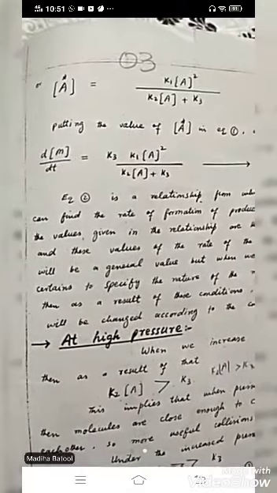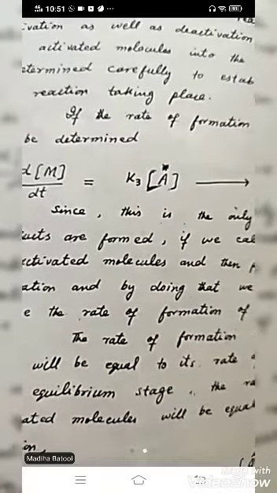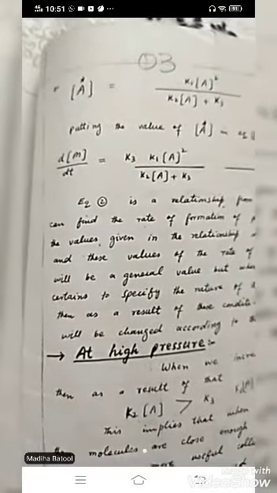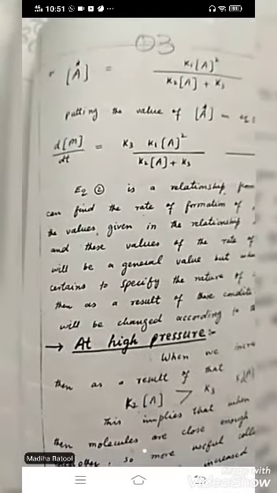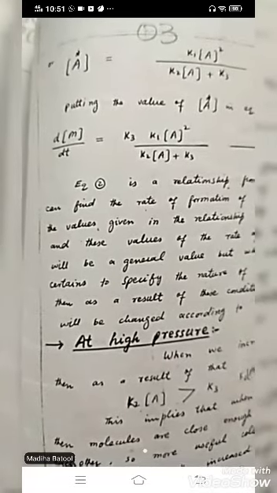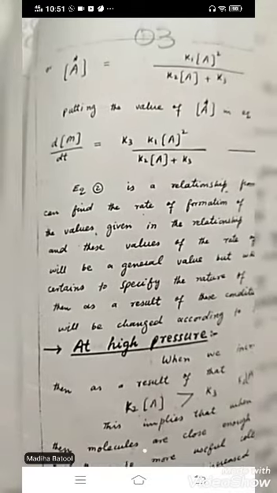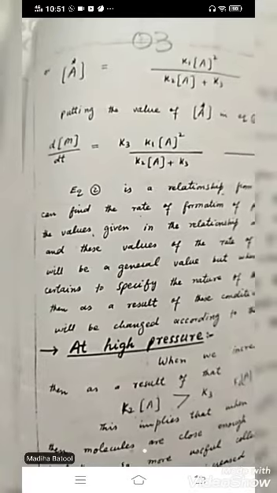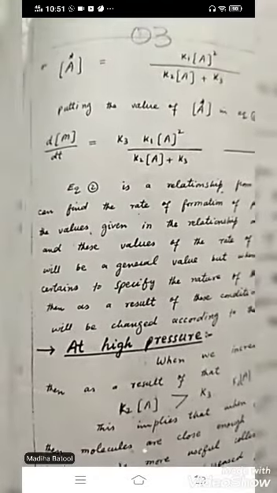Okay, let's see. From equation number 1, here is the A star. The value of A star that you have calculated, you will put in this equation, the value of A star in equation number 1, and now this equation will change in this sense, in which all the K rate constants and other factors are determined and can be easily calculated as compared to the A star. Now this is not so complicated as equation number 1.